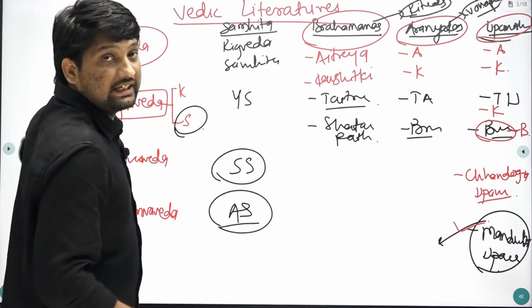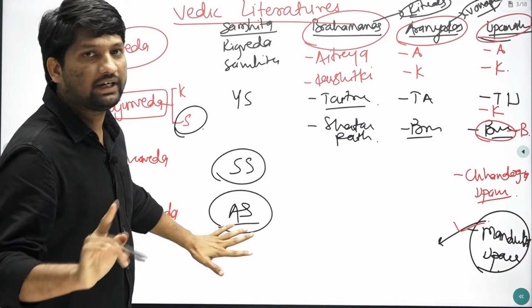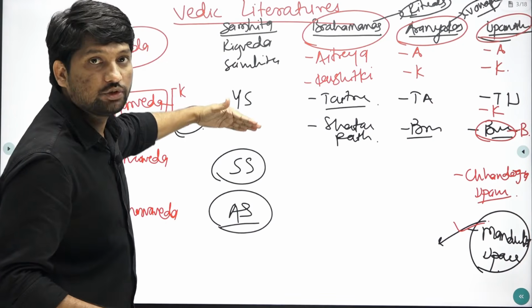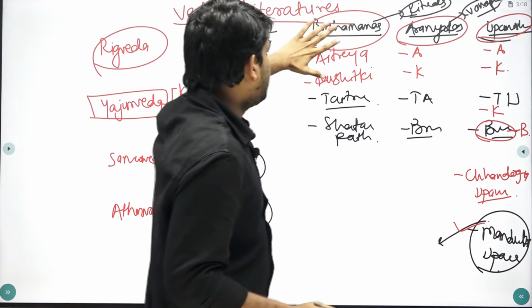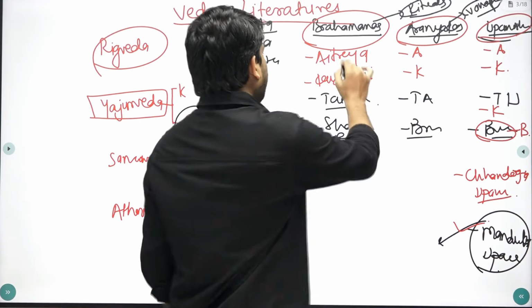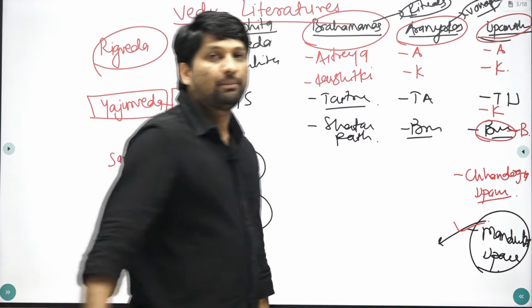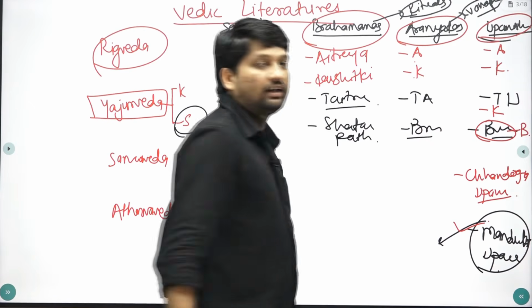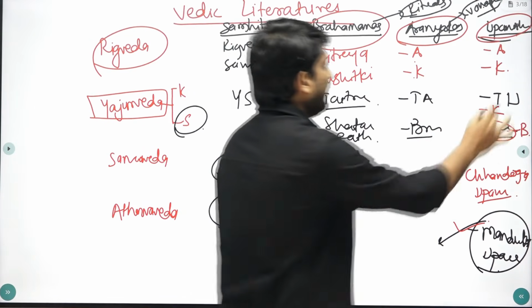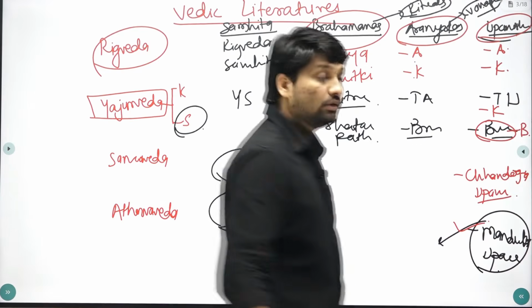For Samhita, you don't have to remember any name: Rigveda Samhita, Yajurveda Samhita, Samveda Samhita and Atharvaveda Samhita. For Brahmanas in Rigveda, remember Aitreya Brahmana and Kaushitki Brahmana. Similarly for Aranyakas, Aitreya Aranyaka and Kaushitki Aranyaka, and for Upanishads, Aitreya Upanishad and Kaushitki Upanishad.